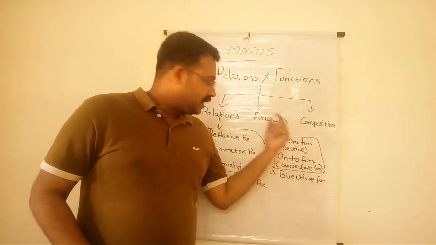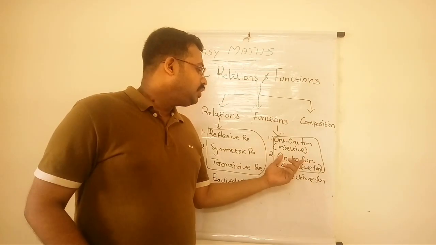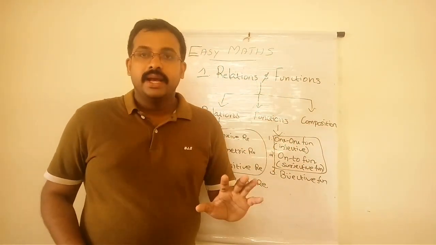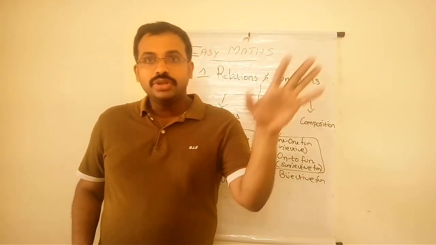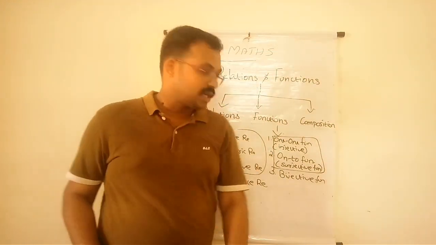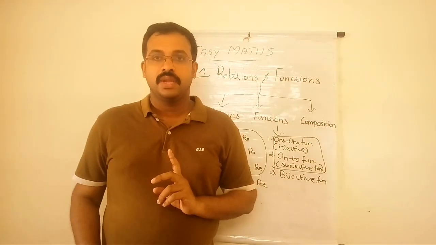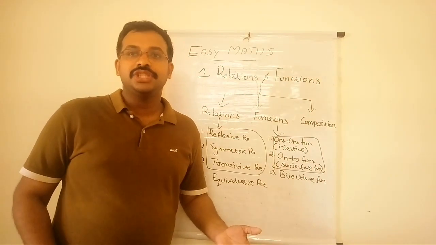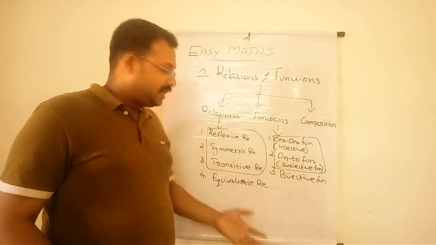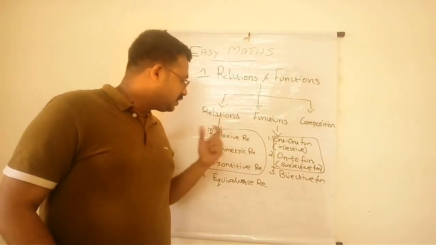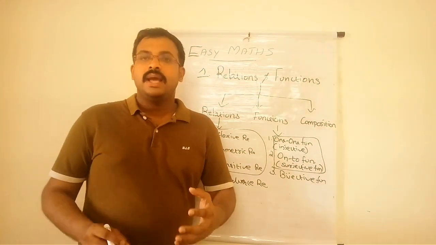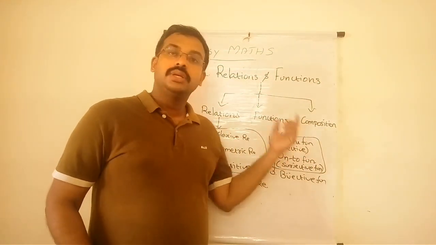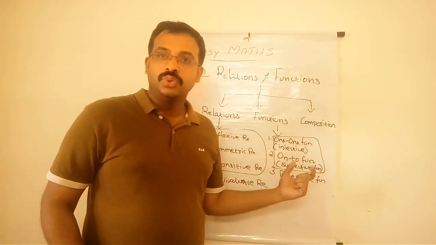One-one function, another name is injective function. Onto function, another name is surjective function. And when a function is both one-one and onto, such functions are called bijective functions. Same as in the case of relations, where a relation is an equivalence relation when it is reflexive, symmetric, and transitive, in the same manner a function becomes a bijective function if it is both one-one and onto.